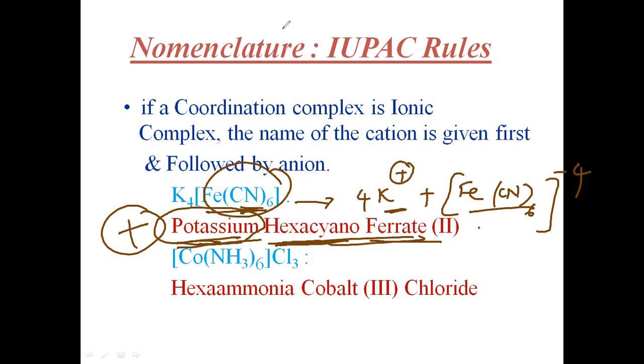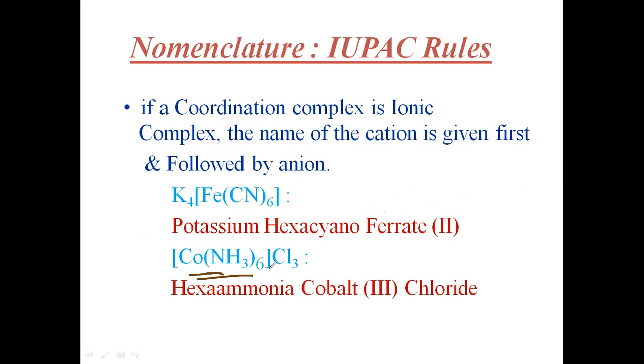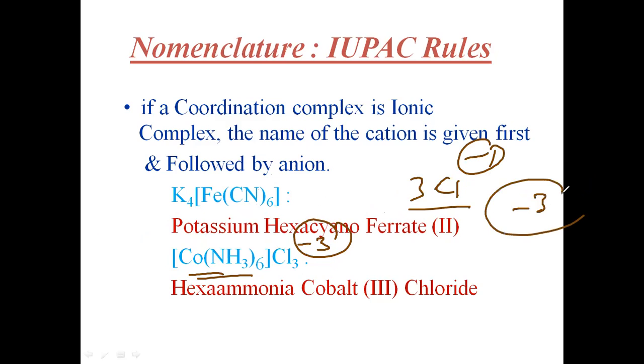Now let us see the second case. Here chlorine is there. Chlorine has the -1 oxidation state, and here 3 chlorines are there, that means -3 oxidation state. That means the complex here will be the +3 oxidation state.